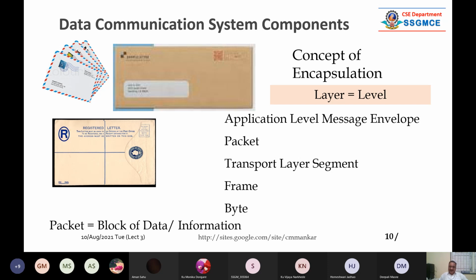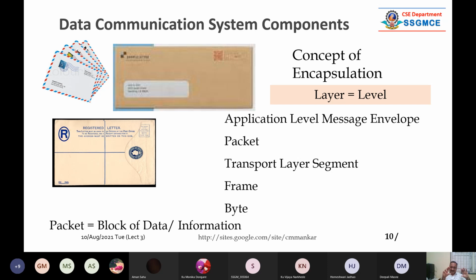So we have to understand what is the meaning of the data. Data means something inside that envelope. You write a letter to your friend or maybe girlfriend or boyfriend. Nowadays, letter is gone. Now you have WhatsApp, so you type it. So something is inside that envelope. That is your message or data.